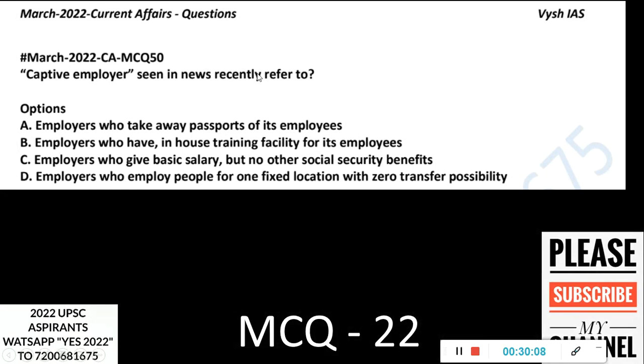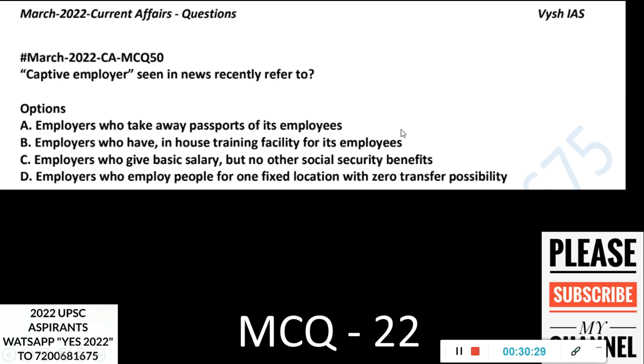Captive employer seen in news recently refers to: employers who take away passports of their employees; employers who have an in-house training facility for their employees; employees who have a basic salary but no other social security benefits; employers who employ people for one fixed location with zero transfer possibility. So captive employer was in the news again, and you were supposed to know.